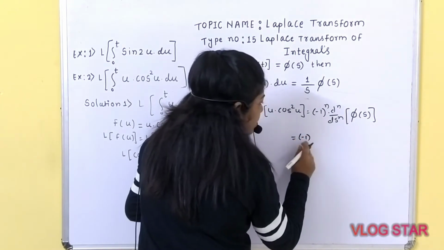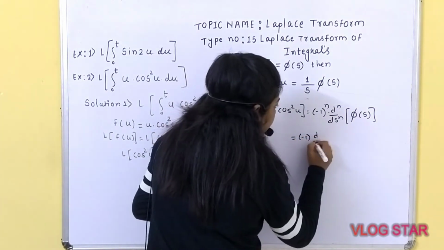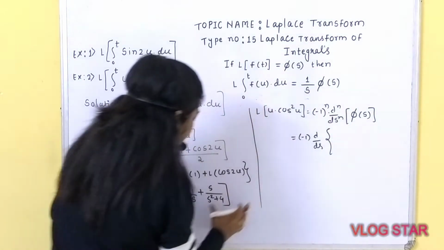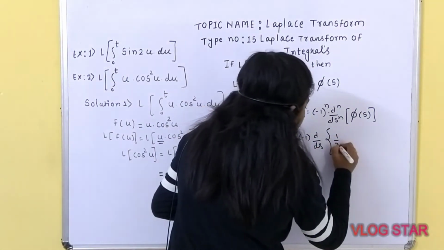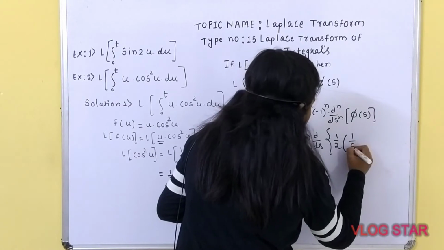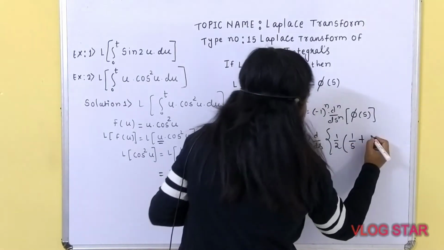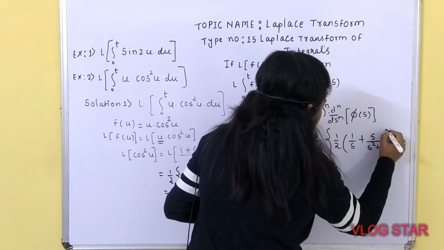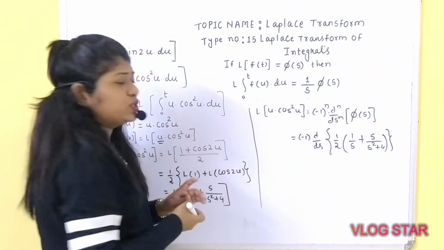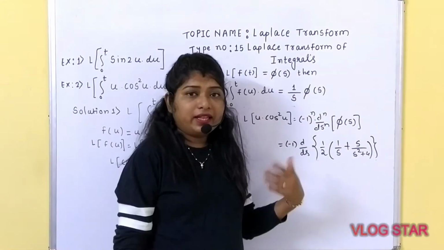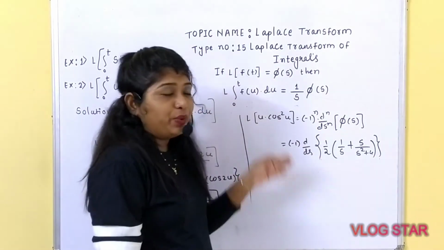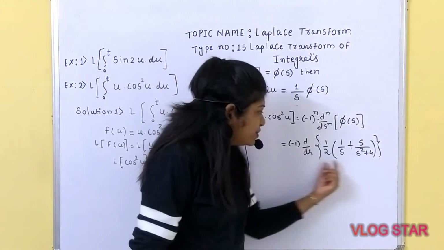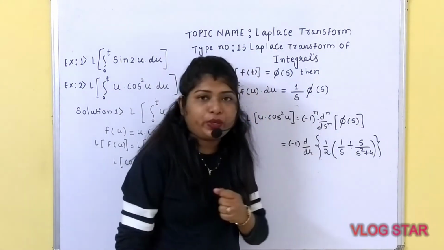So simply you need to substitute minus 1 d by ds inside the bracket. What is phi of s? 1 upon 2, inside the bracket 1 upon s plus s upon s square plus 4. I hope you have understood till this step. The next step is what? We have to take the differentiation. So what is the derivative of 1 upon s with respect to s?